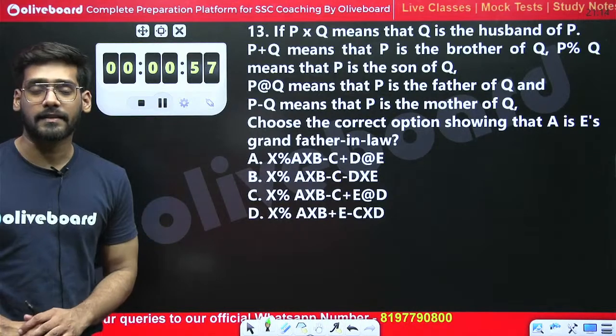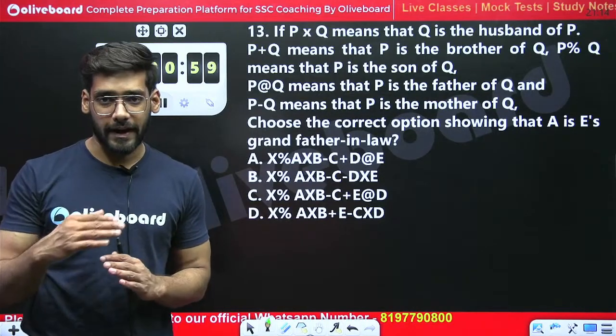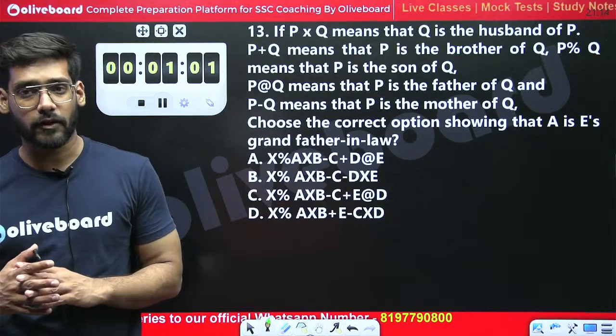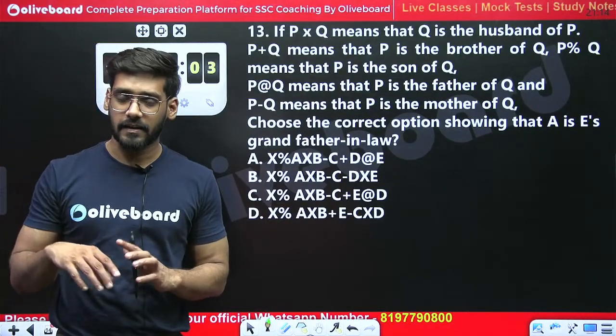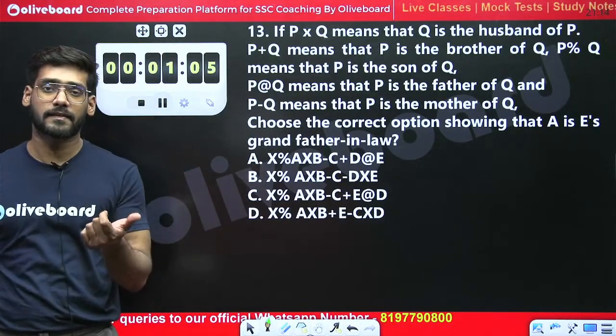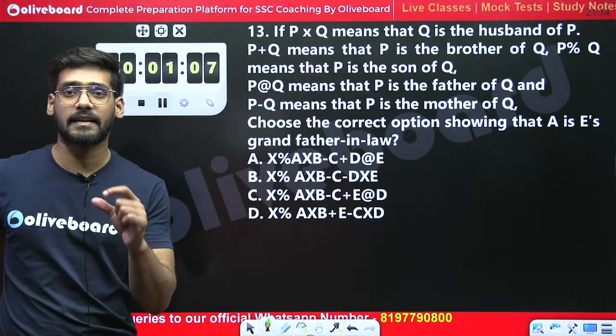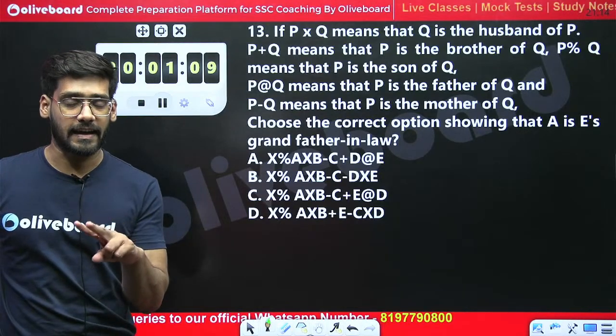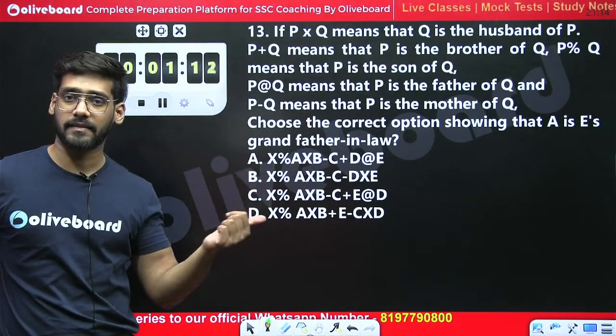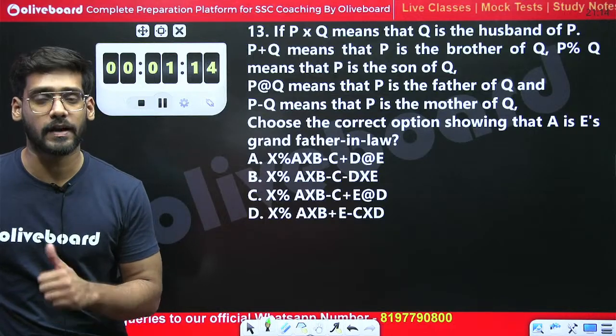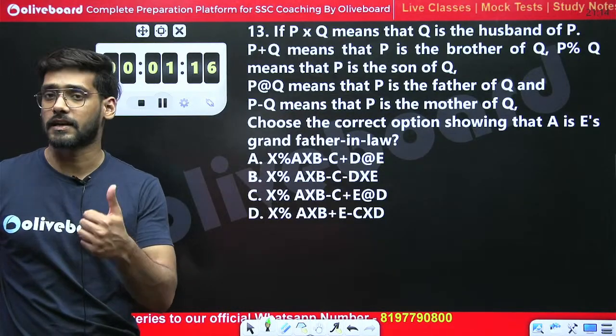Yes, my dear friend, this class goes on a regular basis, since this is the third class. In the first class, we discussed the RRB NTPC live mock test. In the second class, we had the same class targeting CGL Tier 2 examination, in which we discussed 30 questions.